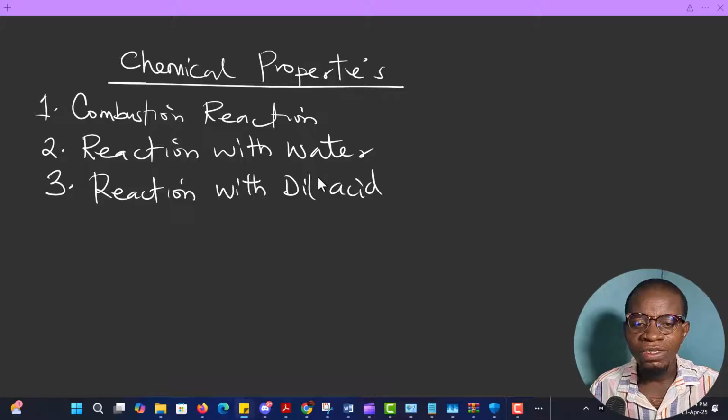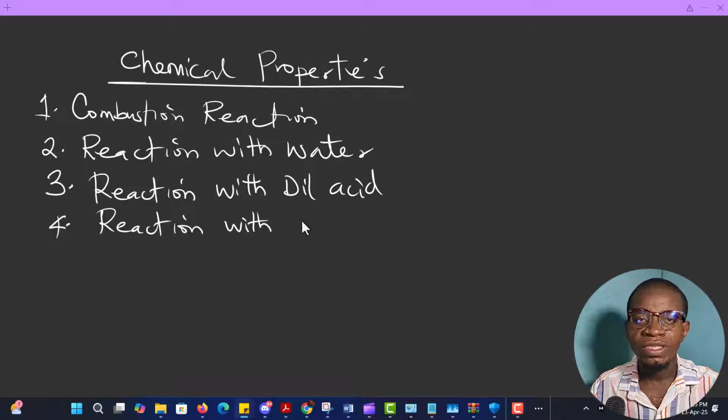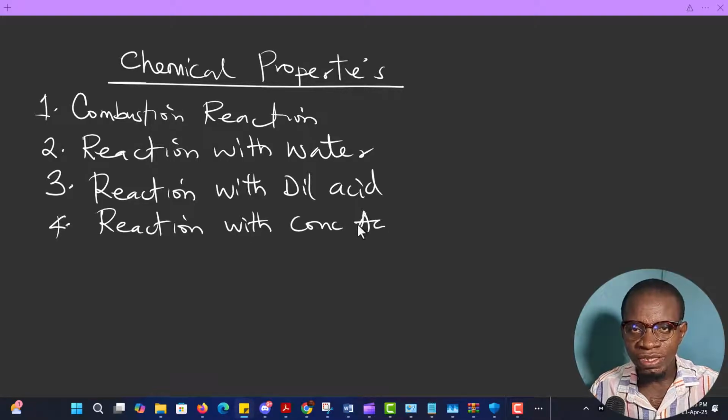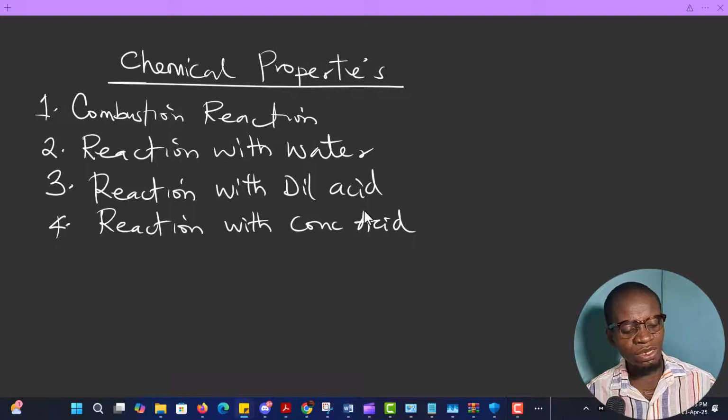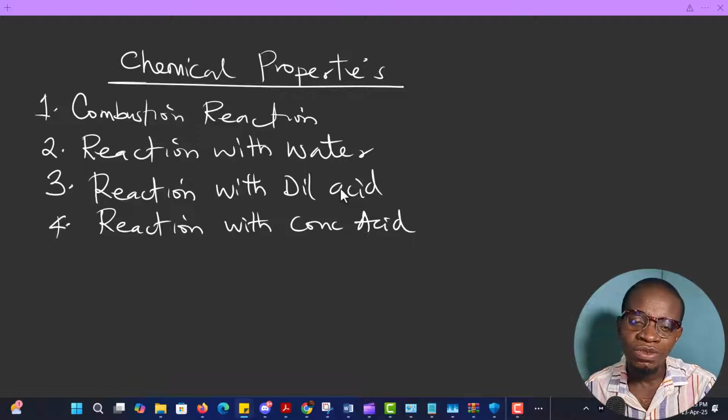Then number four is reaction with conc acids. Which of these metals react with conc acid, and which of them don't? You need to know all these things, and if you're able to know them, as I said before, you'll be able to answer any form of question that comes up. So basically, the number of things we're going to consider under this chemical property is going to be what? Four.